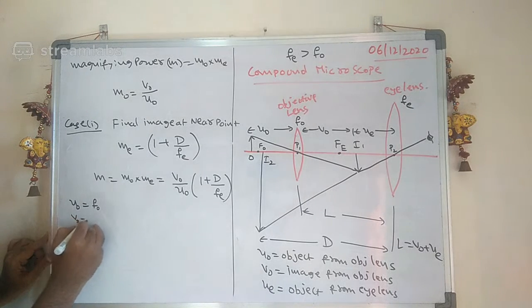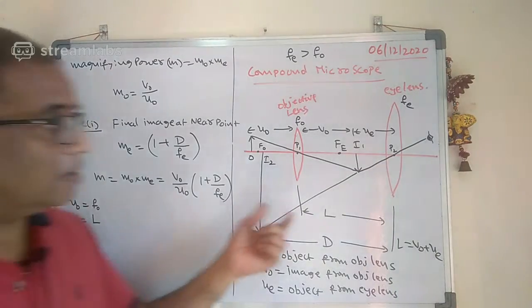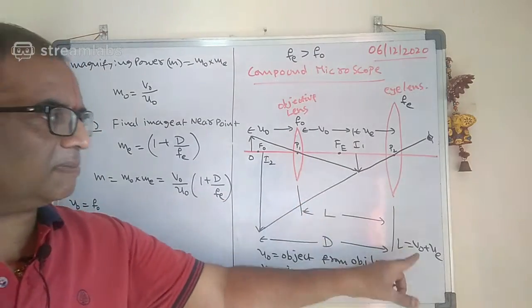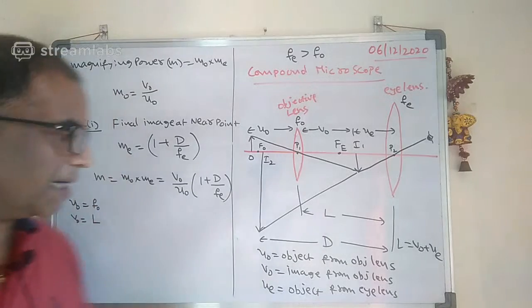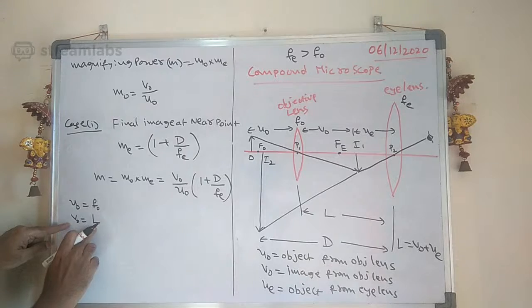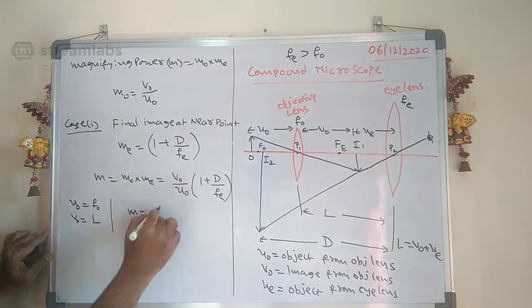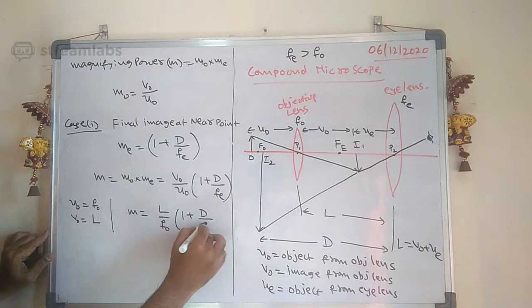V0 you can take as L. L is nothing but V0 plus UE, but in that case we neglect the UE part. You can take U0 equal to F0, and the V0 value is almost equal to L. In that case, the M value is nothing but L by F0 into (1 plus D by Fe).